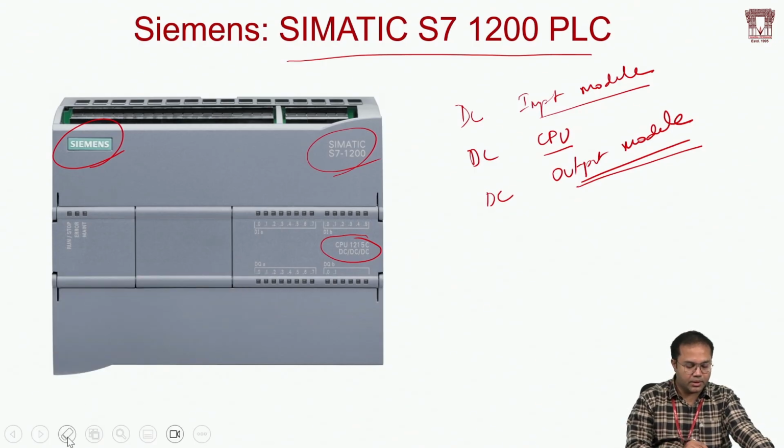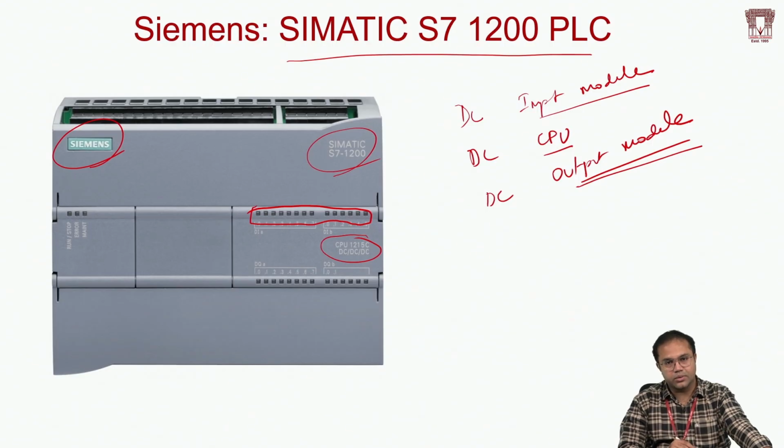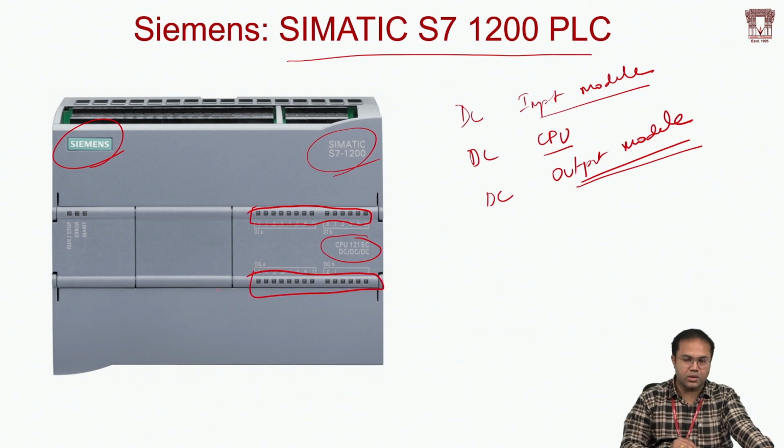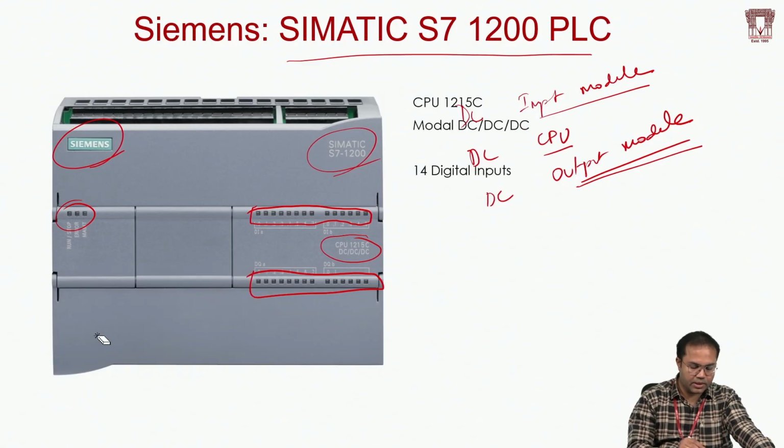Next, this is indicating the input LEDs. You know the digital inputs, right? We discussed them in the previous session. Whenever a digital input is high, this particular LED will go high. And these are the output LEDs for the digital outputs. We don't have an indication for analog inputs and outputs; we have it only for digital inputs and outputs. And here on the left-hand side you can see some status indicators, right? Now let's look into the specifications again in detail.